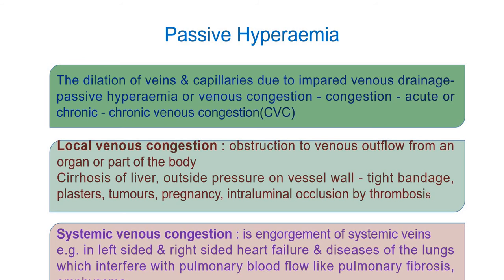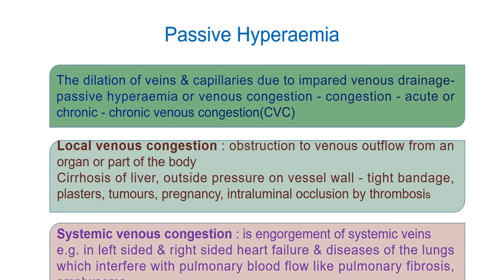Here usually the fluid accumulates upstream to the specific chamber of the heart which is initially affected. So systemic venous congestion is the engorgement of systemic veins, particularly in right-sided or left-sided heart failure.